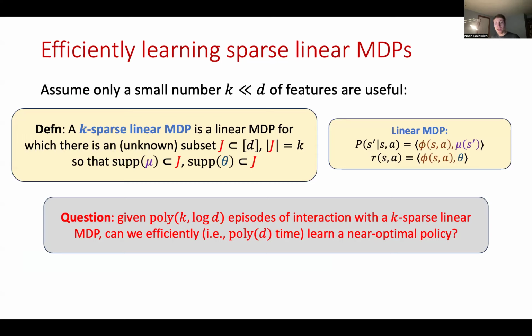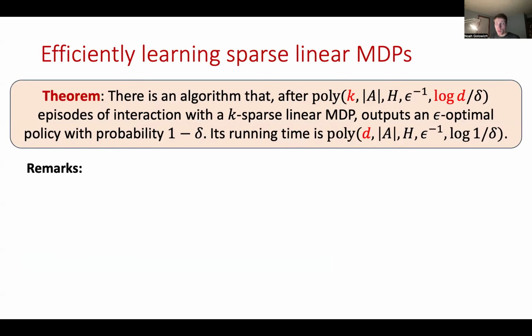The number of episodes of interaction, however, should be much, much smaller than d, representing the fact that we don't have that many samples. We also want the dependence on the number of actions as well as the horizon to be polynomial. So our main theorem is a positive answer to this question. What we show is that there's an algorithm which takes a number of episodes of interaction, which is polynomial in k and log d, and then it outputs an epsilon optimal policy with probability 1 minus delta. And its running time is polynomial in d as well as the other parameters of the problem.